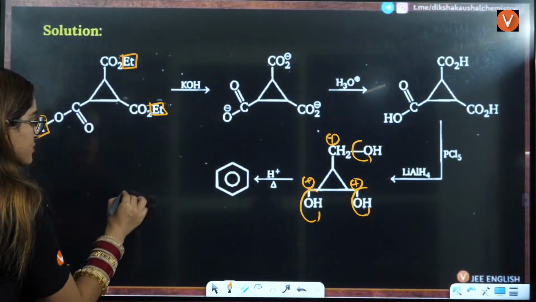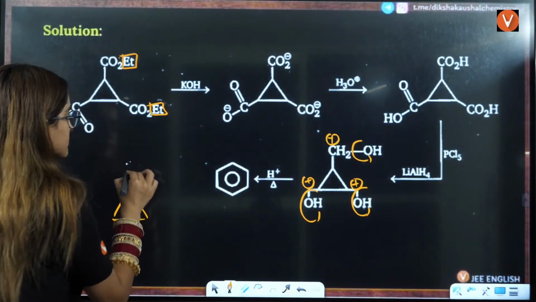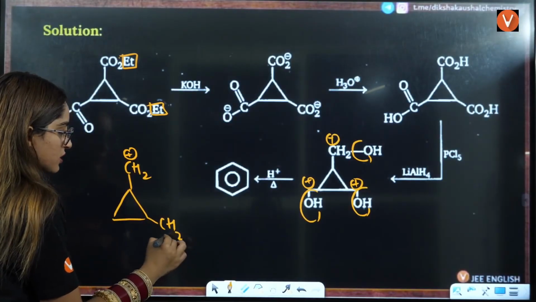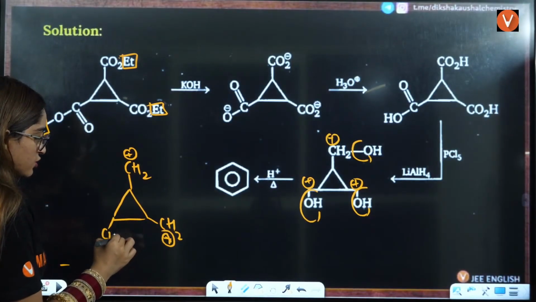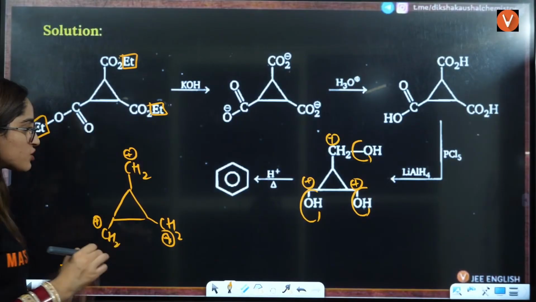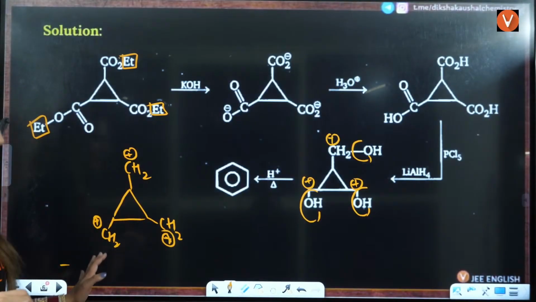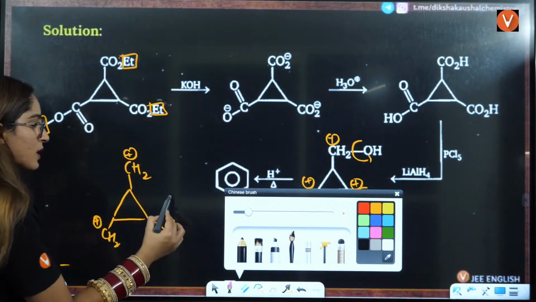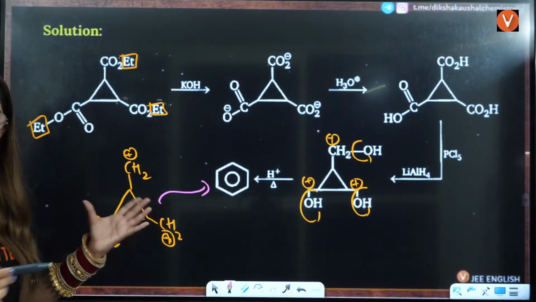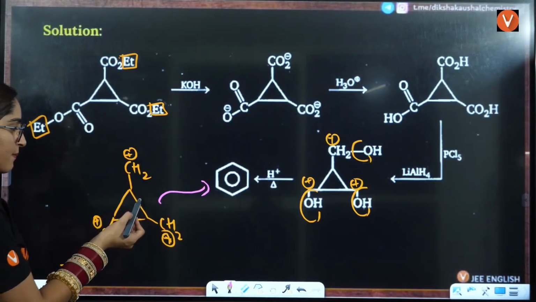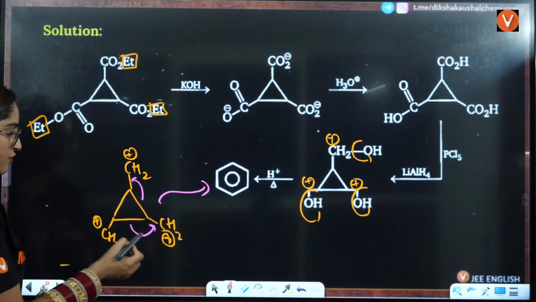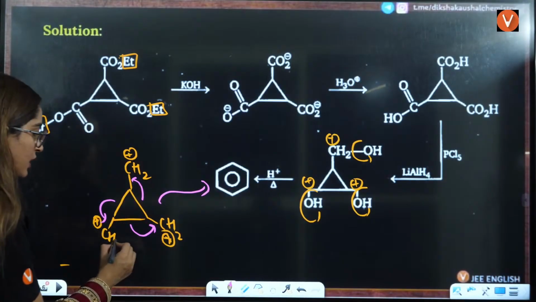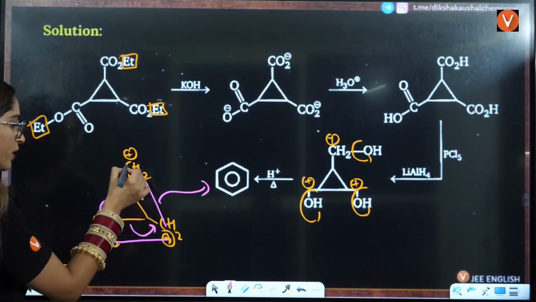So that is why it is going to be a ring here, that is CH2, this is positive, this is CH2, this is positive, this is CH2, this is positive, which is not at all a stable formation here. So what will happen? The bond shifting will occur here, right? For example, the electrons are shifting here. It will shift here. According to that, these two will join together, these two will join, these two will join.